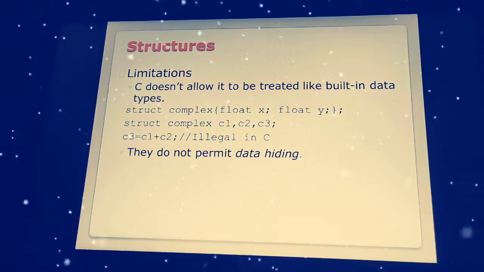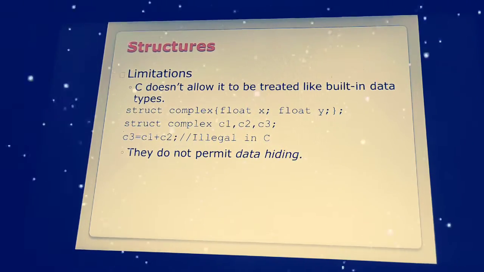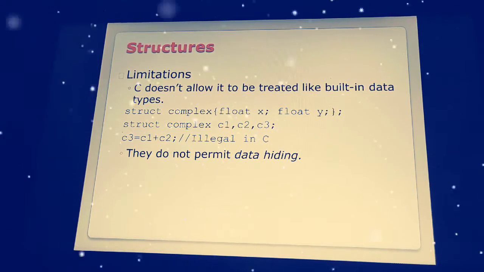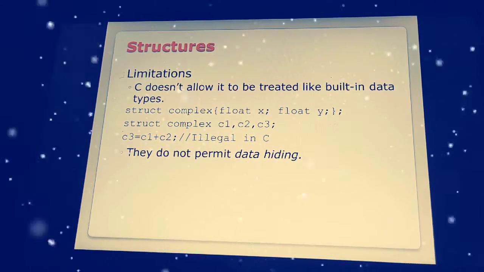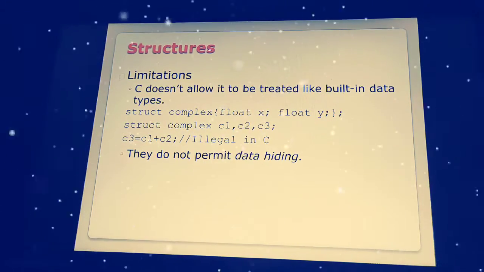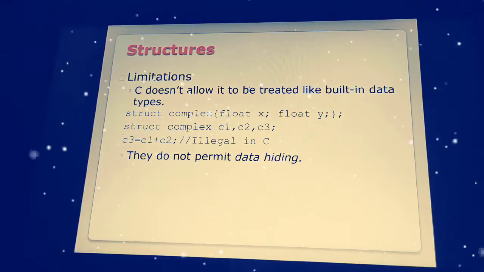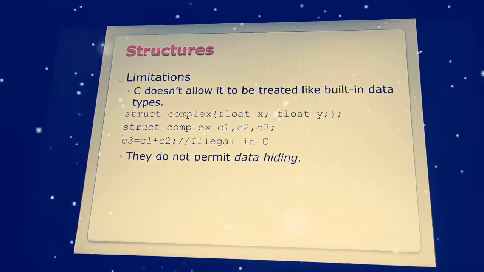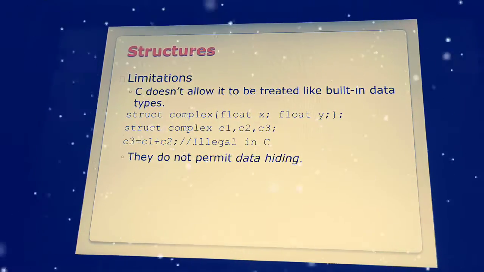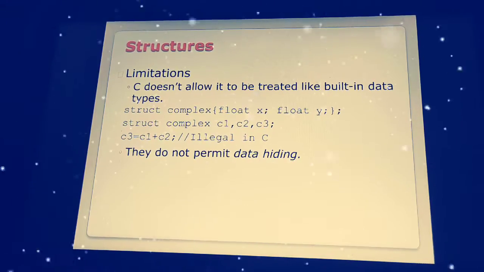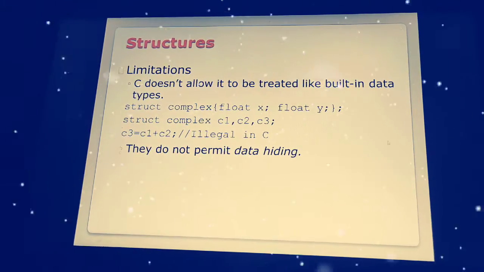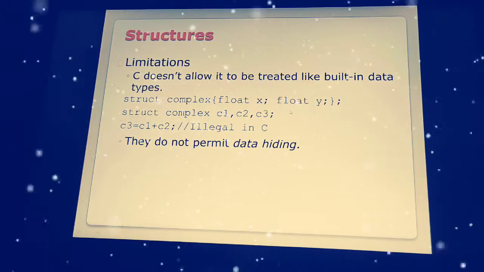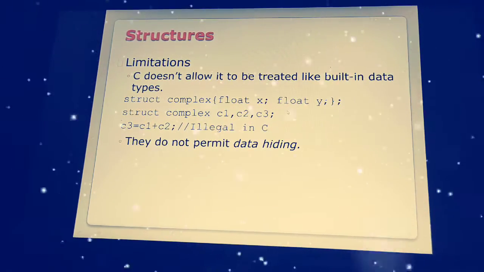We just justify it here. Struct complex of float x and float y. Here we just give the different types, like for x we give float, and for y also we give float. So here the structure doesn't allow the built-in data types. Got my point? Here float is a built-in data type, right? So here structure doesn't allow a float type, and structure doesn't allow the int type. It just only